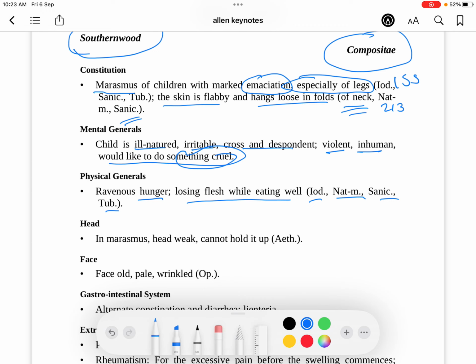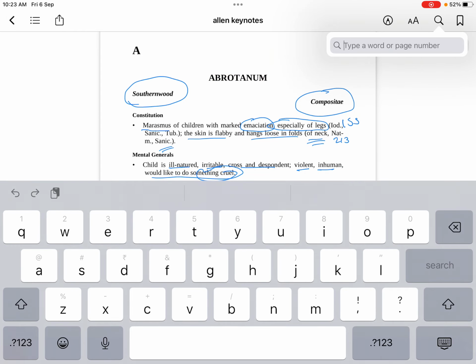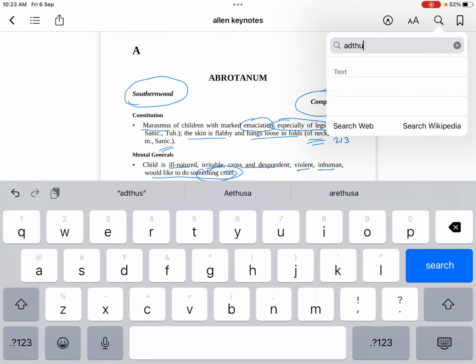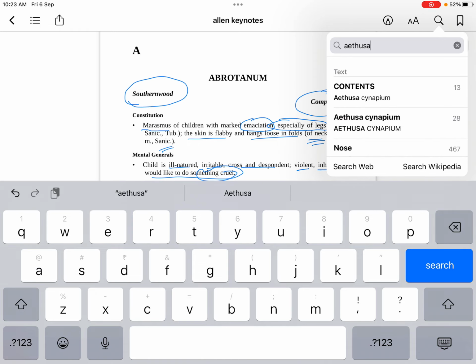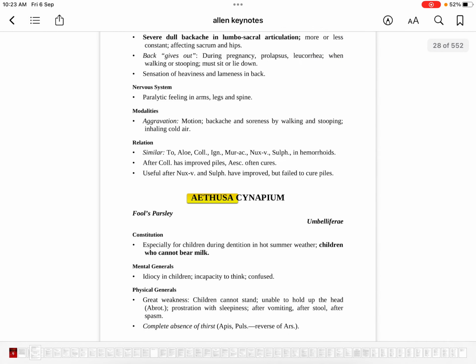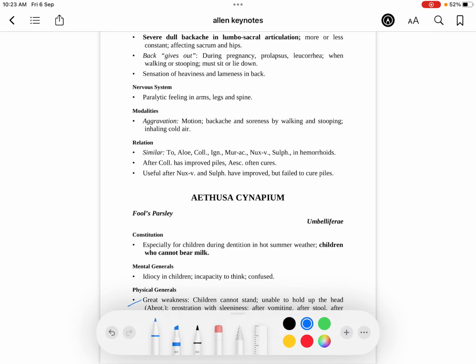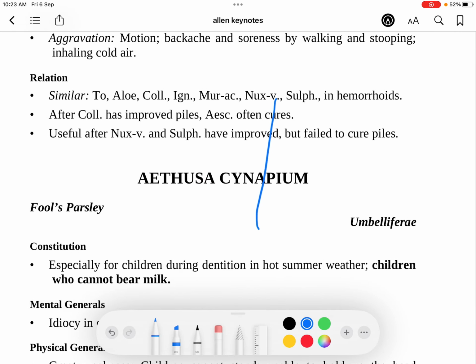Now, marasmus is such a condition where in Abrotanum the head is weak and cannot be held up. So Abrotanum is so weak in marasmus that he cannot hold his head up, which is a very important symptom. They are asking us to compare with Ethusa, so I request you to go to Ethusa. Once you see the page number in your Allen's Keynotes, do write it as a reference near that symptom in Abrotanum. Come to Ethusa. Now write the page number of Abrotanum here. What are they saying in Ethusa?